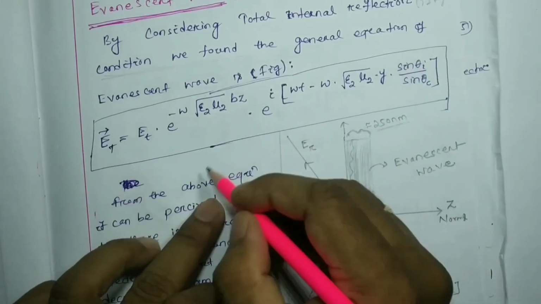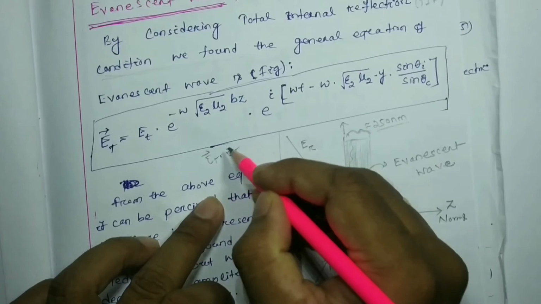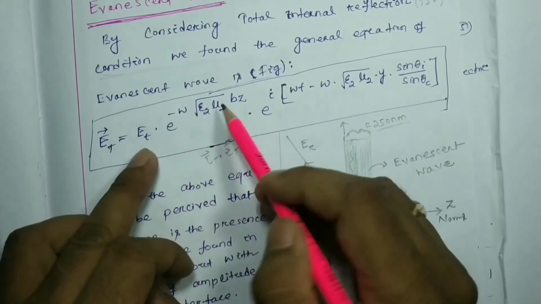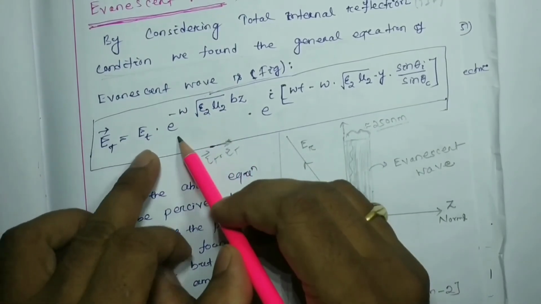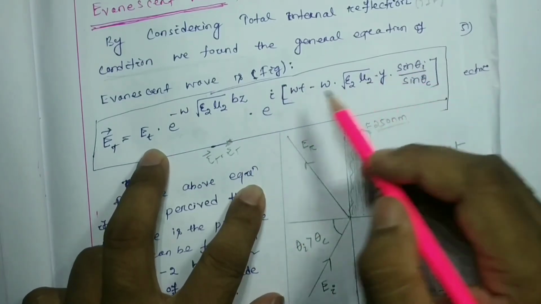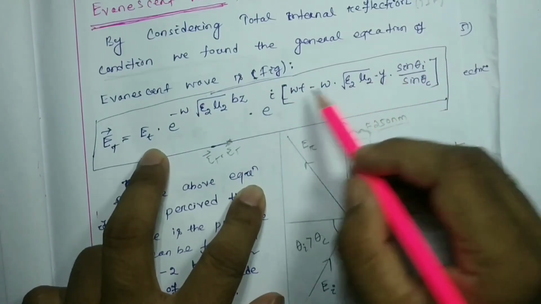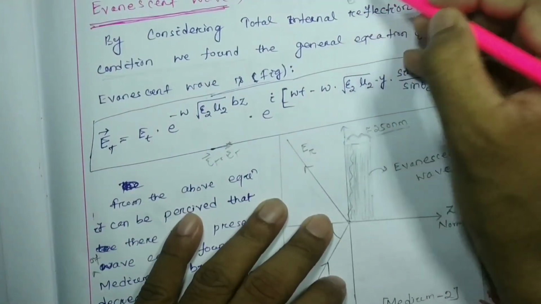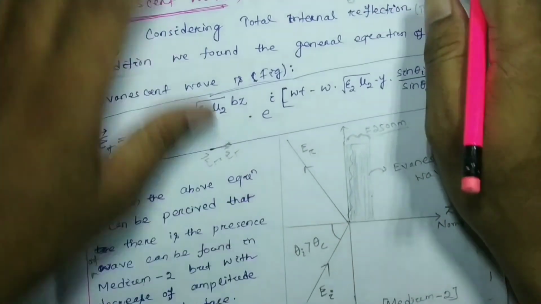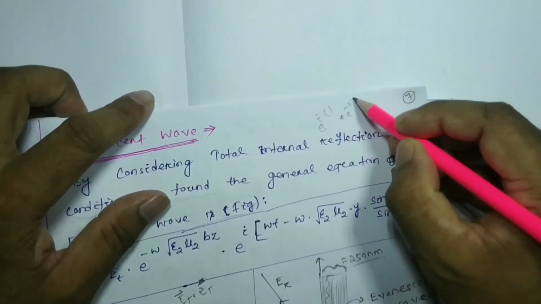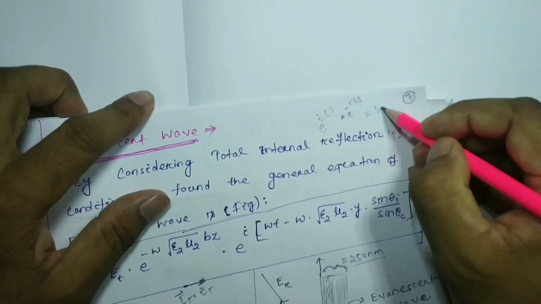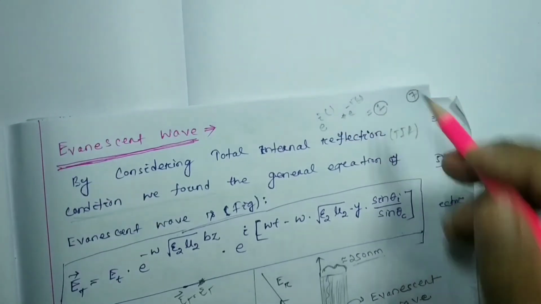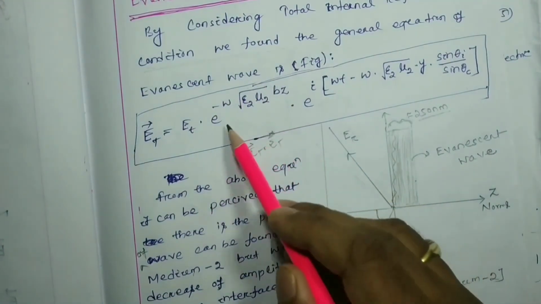If I multiply Et into Et star, then this factor is multiplied 2 times, and e to the power i something into e to the minus i something will be 1, because e to the 0 is 1. So only this factor into this factor remains.